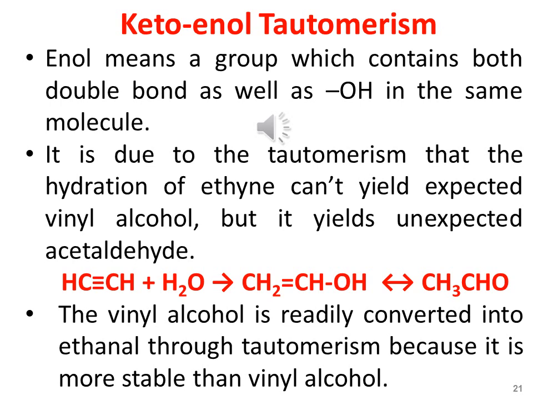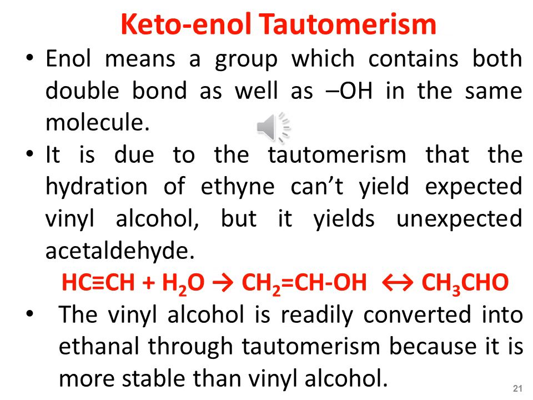It is due to tautomerism that the hydration of ethyne cannot yield the expected vinyl alcohol, but it yields the unexpected acetaldehyde. So here you may see that if you add a water molecule into acetylene or ethyne, we expect that we are getting vinyl alcohol, however the vinyl alcohol that is formed is readily converted into acetaldehyde, which is the more stable form.